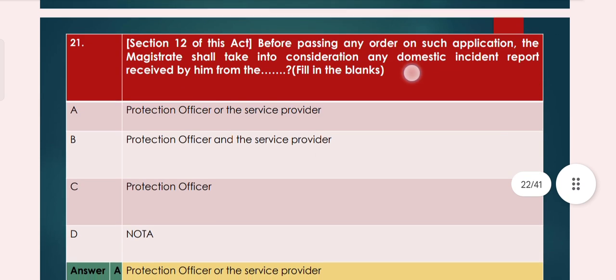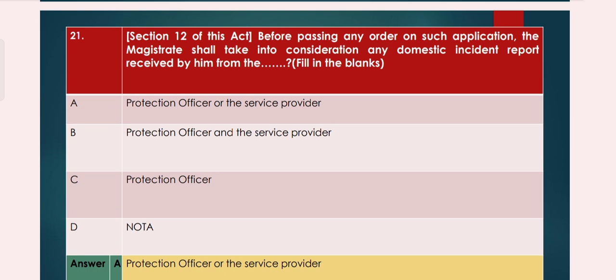Now question number 21. Section 12 of this act, before passing any order on such application, the magistrate shall take into consideration any domestic incident report received by him from the A. protection officer or the service provider. B. protection officer and the service provider. C. protection officer. D. nota. Option A, protection officer or the service provider, is the right answer.